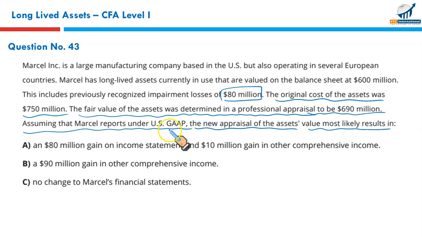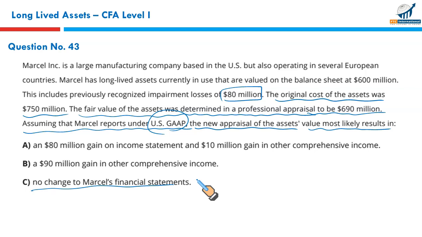Since we are talking about the US GAAP, once the asset has been impaired, if the fair value goes up, the previously written off loss cannot be reversed. So there is going to be no change in Mercell's financial statements. The reason being, in the US GAAP, impairment loss cannot be reversed. And moreover, these assets are currently in use, so this exception does not apply.